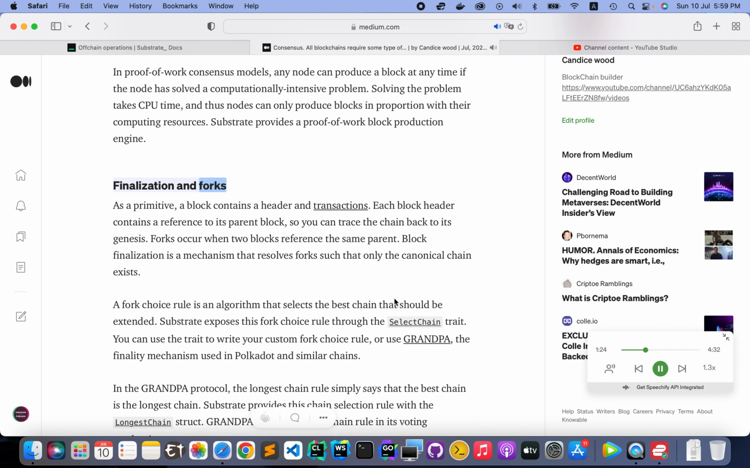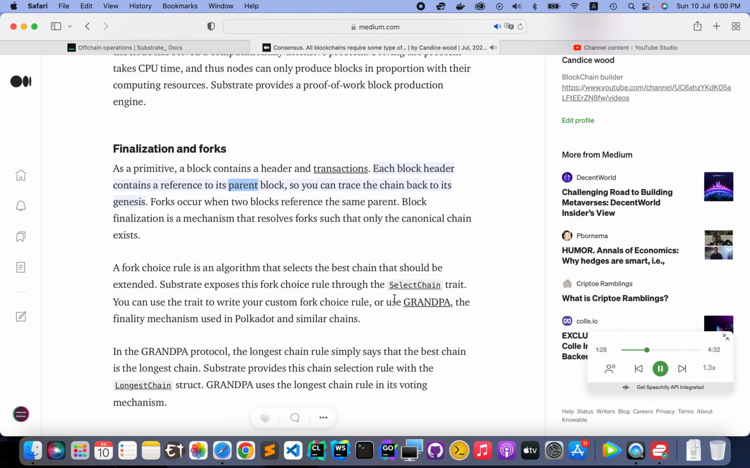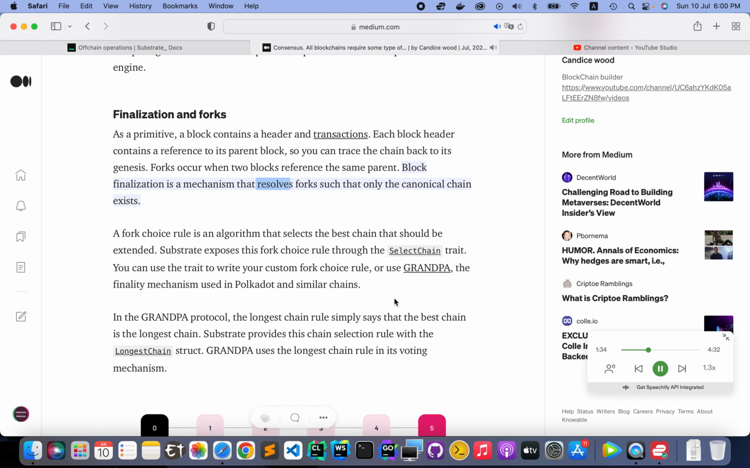Finalization and forks. As a primitive, a block contains a header and transactions. Each block header contains a reference to its parent block, so you can trace the chain back to its genesis. Forks occur when 2 blocks reference the same parent. Block finalization is a mechanism that resolves forks such that only the canonical chain exists.